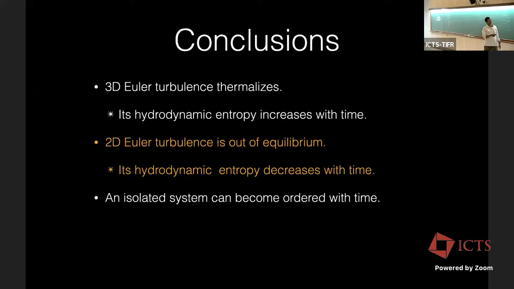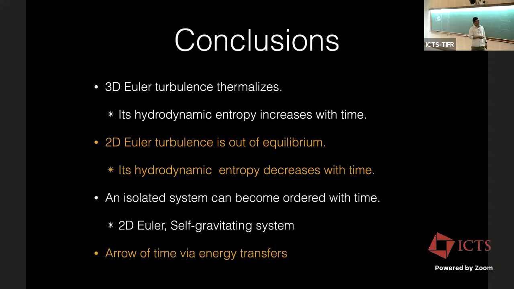I think this is an interesting observation, especially for quantum. There's a lot of discussion on this topic. Self-gravitating systems also, I think, would be important. They are in the same category, because self-gravitating systems do become ordered, I believe. So that could be another way where we can apply these ideas. And energy transfer can be a good measure for arrow of time. Okay, I'll end here and I can take questions.